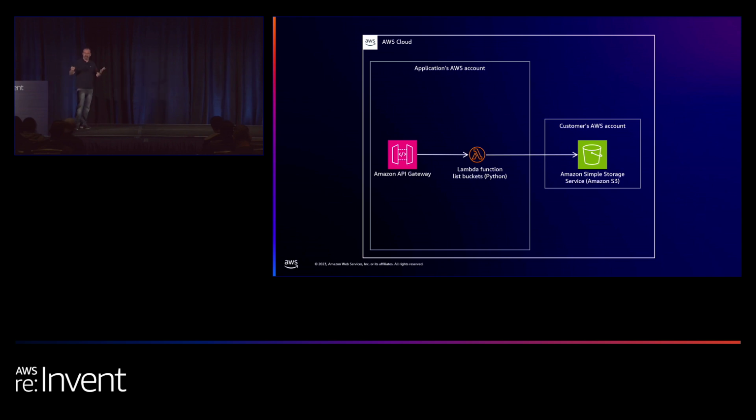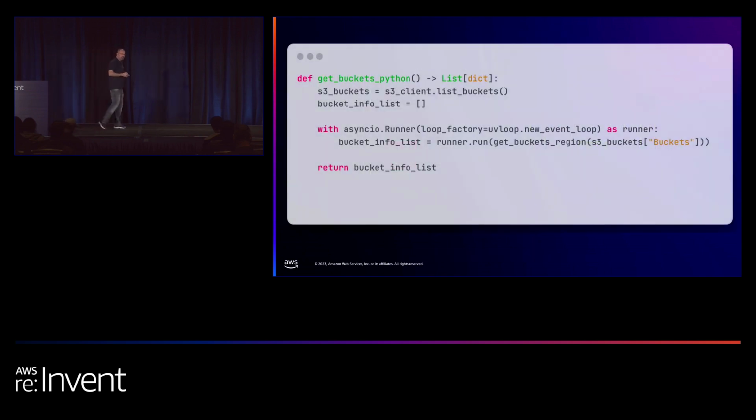We did some profiling and found out that this piece of code is the slowest part in the Lambda. And if you look at it, it's very simple code. It lists all the available buckets in the customer's account using boto3. And next, using async, it goes over all the buckets and finds their respective regions. Again, it's very simple code. So we decided to replace this code with Rust.